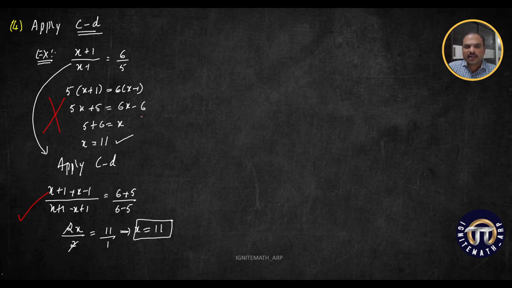If you cross multiply and find the value of x, you are not going to get the marks. Clear? Because the question clearly says to apply the properties of componendo and dividendo to find the value of x. Here, where are you applying the properties of componendo and dividendo? You are not applying. You are just cross multiplying and finding out the value of x. No, that is not accepted. Clear? So always solve it like this.